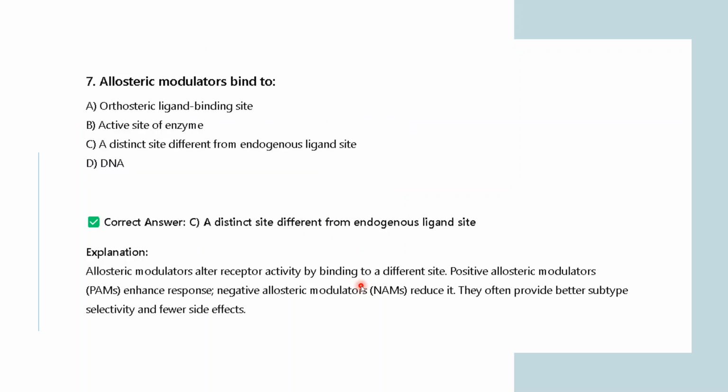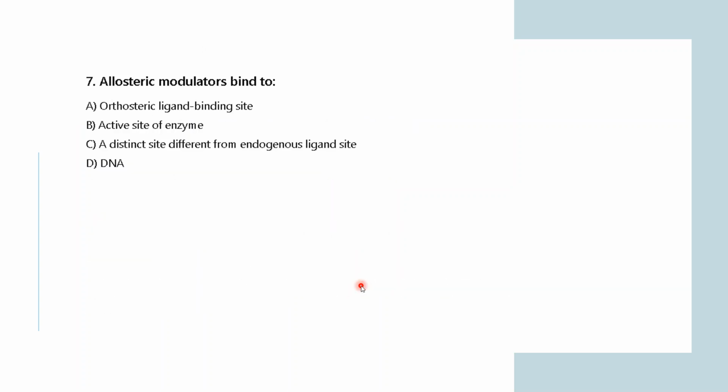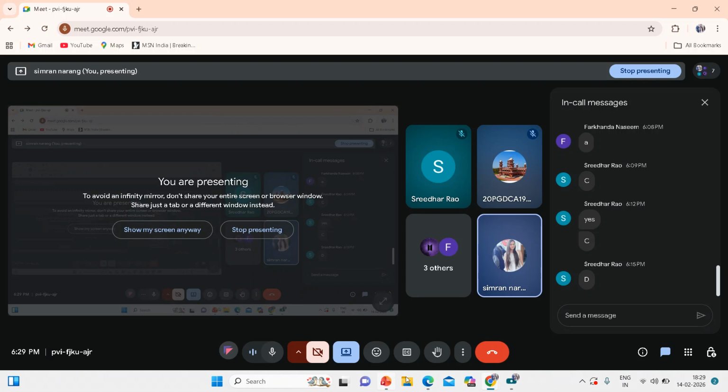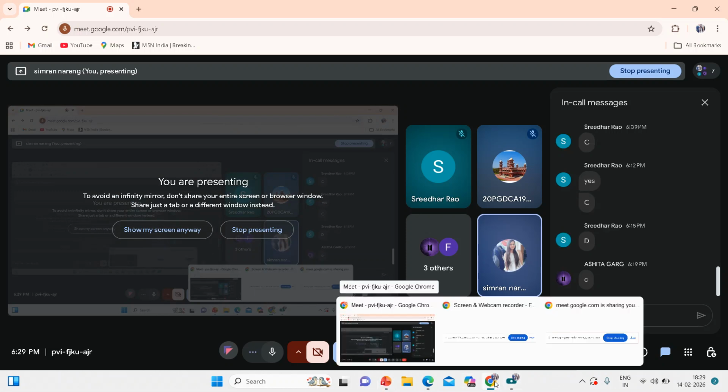In the coming slides I have that particular image, and I will show you how the allosteric modulator binds. But here, the options are: orthosteric ligand binding site, active site of the enzyme, a distinct site different from the endogenous ligand site, or DNA. So now just tell me which of these four you think the allosteric modulator binds to. D. Okay.